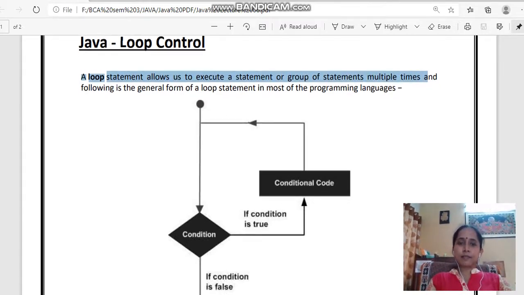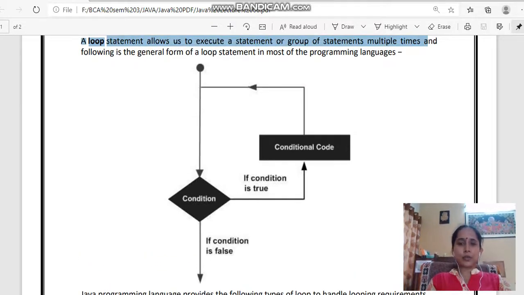And this is the flowchart of the loop given on your screens. As you can see, once the statement is executing sequentially, a condition is examined. If the condition is found to be true, the code repeats itself. That is, the set of statements written in this portion re-execute. The condition is examined again and again, and these statements execute. Once the condition is false, we come out of the loop.